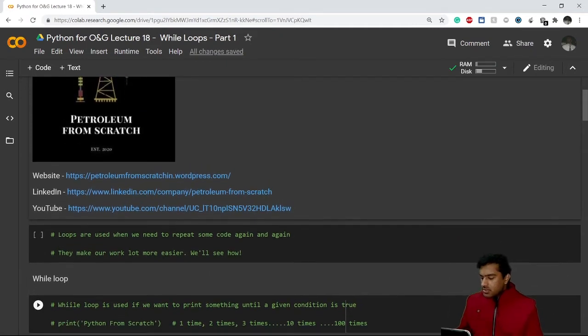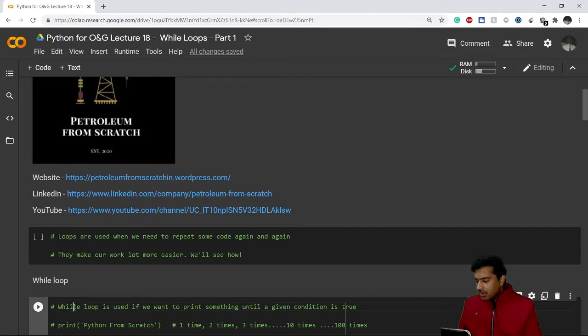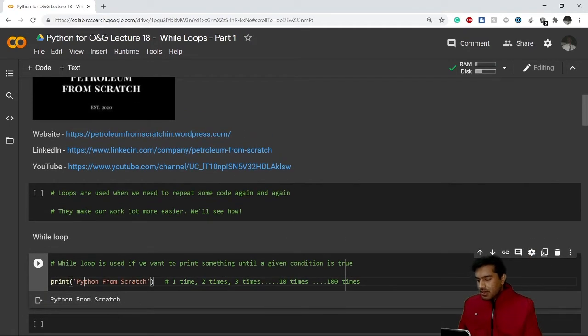A while loop is used if we want to print something until a given condition is true. Let's say we have a condition; as long as that condition is true, we can use a while loop and print the required results. Let's say I want to print the statement "Python from scratch" 100 times.